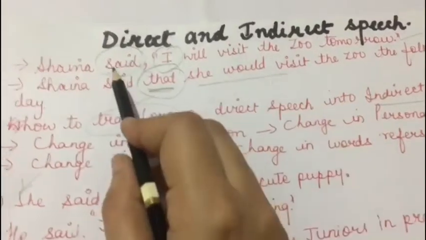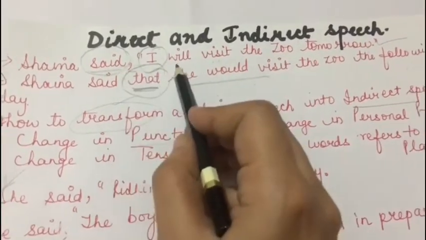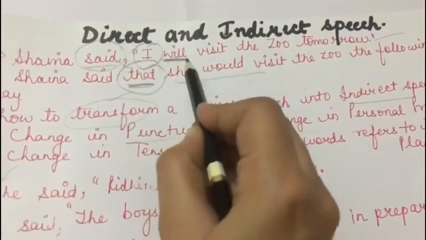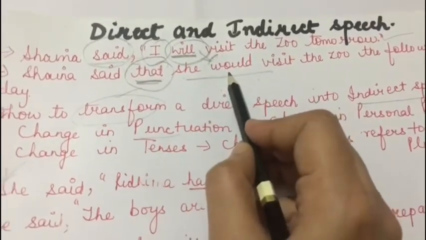So now as the reporting verb is in past, that is said is past, that's why the tense, that is will, has been converted into past. So will changes here into would.